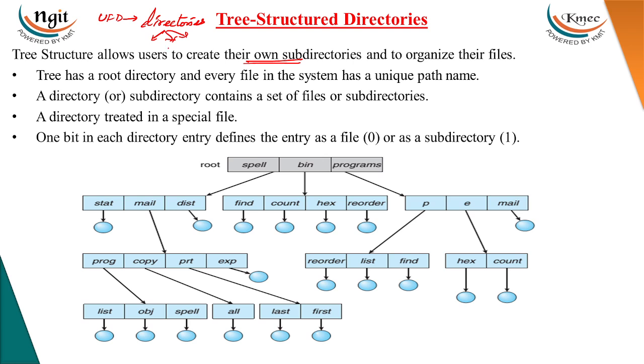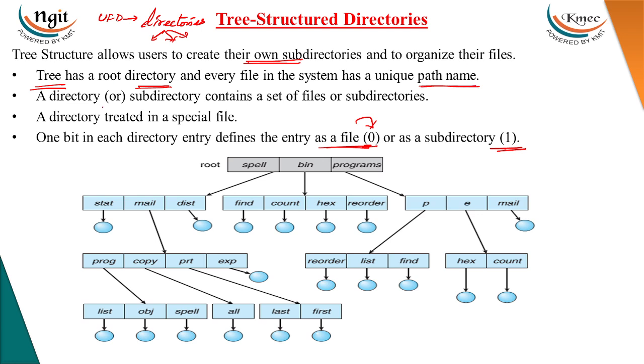How does the operating system differentiate between directories and files? There is a one-bit entry in the directory structure: where the bit is 0, it is a file, and where the bit is 1, it is a subdirectory. Okay, so a tree has a root directory and every file in the system has a unique path name.